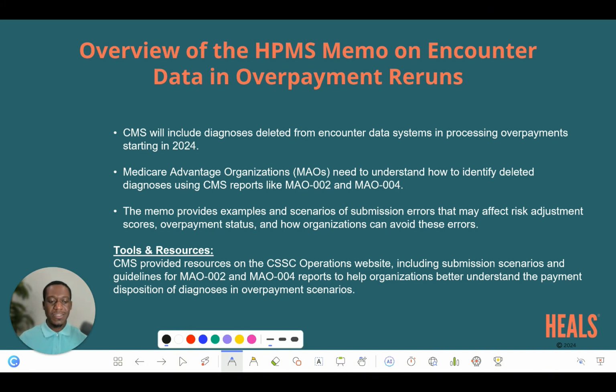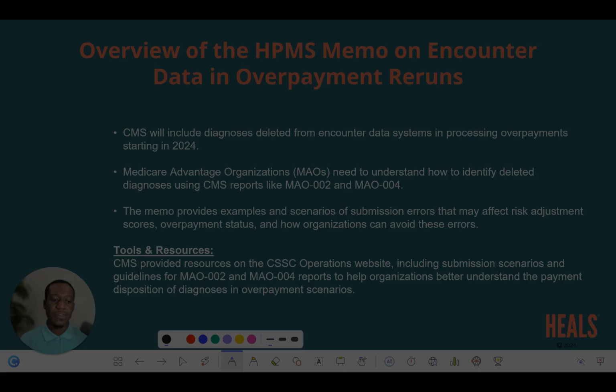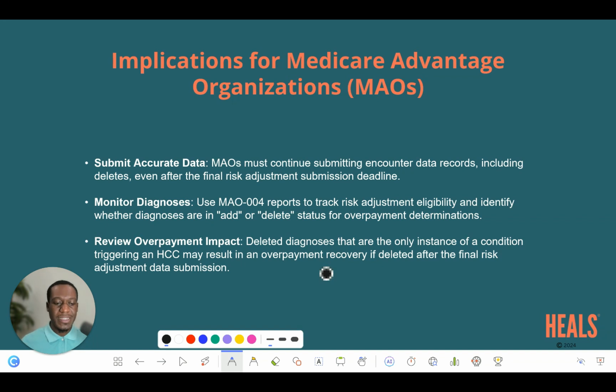And CMS also gave the health plans some resources on the CSSC operations website, including submission scenarios and also guidelines on the MAO-002 and MAO-004 reports in helping organizations to better identify these diagnoses that need to be deleted as CMS processes risk adjustment overpayment. And the implication of this memo is that the plans should submit accurate data.